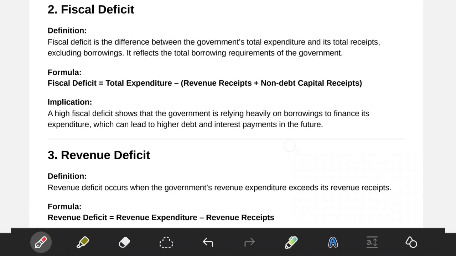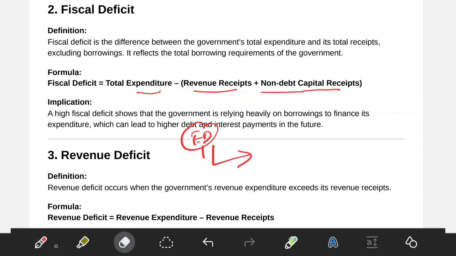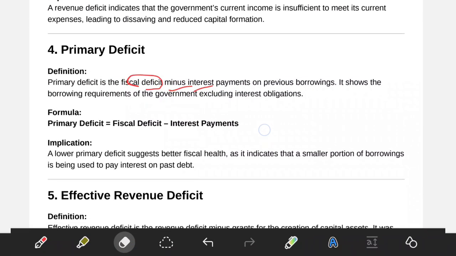What is the meaning of fiscal deficit? Total expenditure minus revenue received plus non-debt capital receipts. Clear. So fiscal deficit is there. When you have met your fiscal deficit, it is nothing but you are short of money. Let us suppose you have got a fiscal deficit of 50%. In that, the amount of money which is paying for interest payments you have to remove. Then it will give a clear picture of how much amount of money is left with you.